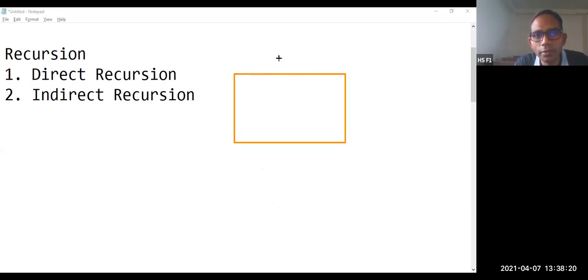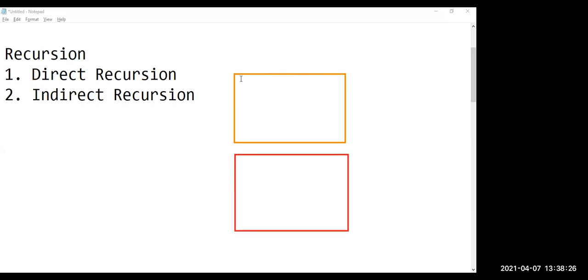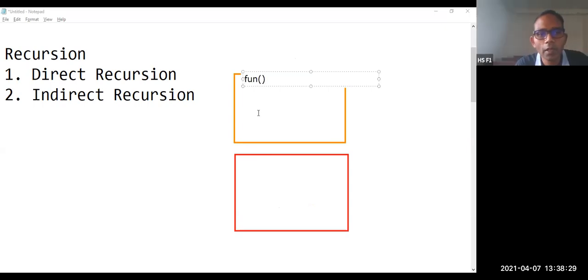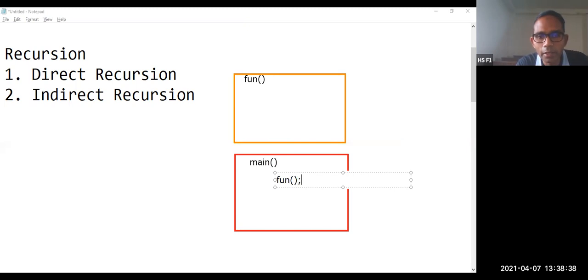Suppose we are having a function and one more function is there. Say the name of the function is fun and the name of this function is main, and in the program we are going to make a function call to fun. So whenever a function call is made, we will be having a call to the function. Now this function is under execution. Whenever you make a function call, the cursor jumps to the function, then it starts executing that particular function. When the execution is over, in the last instance, it returns back to main.